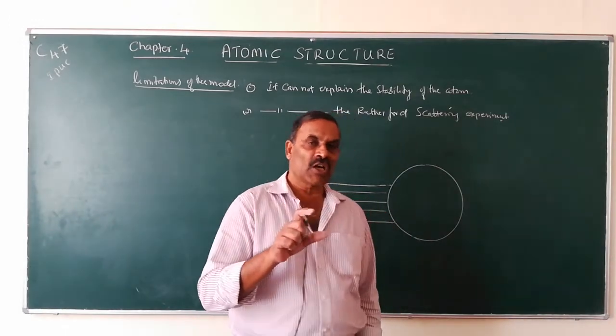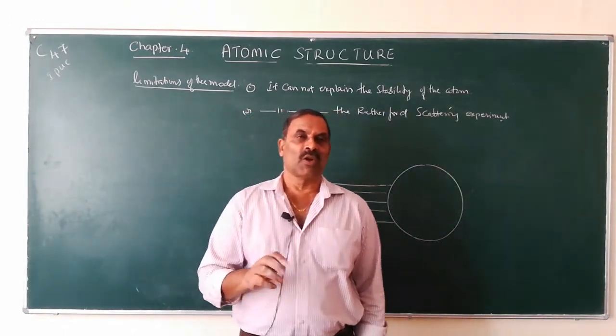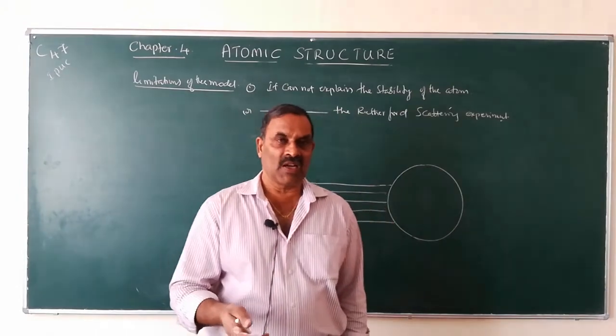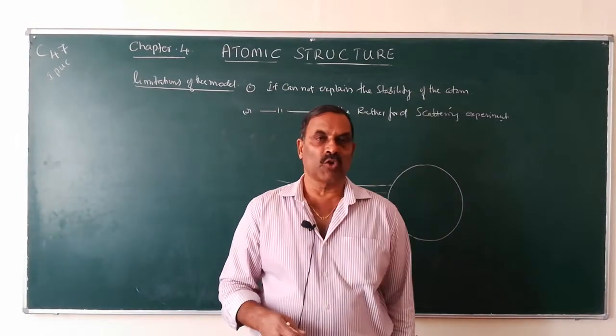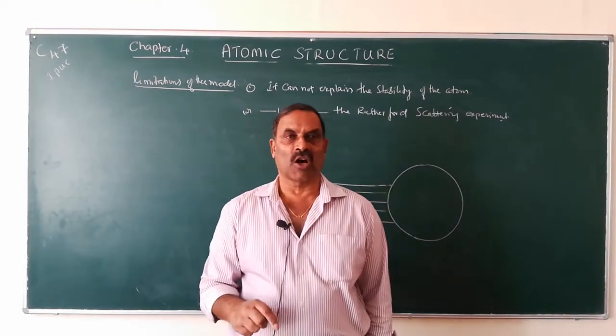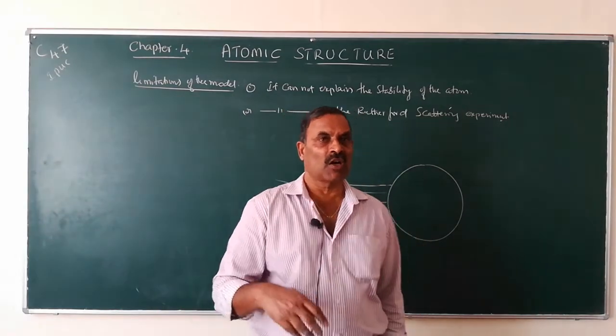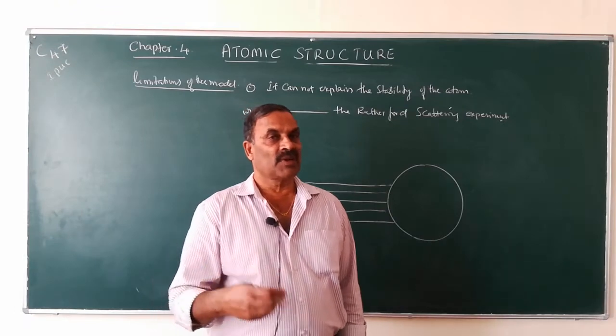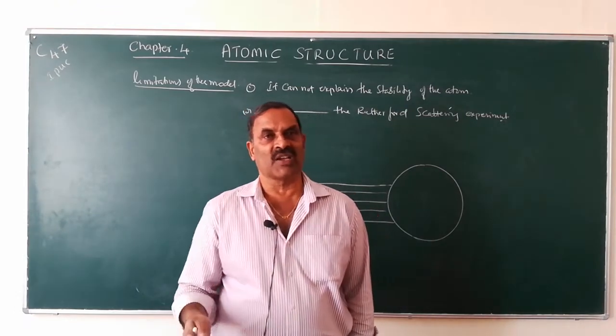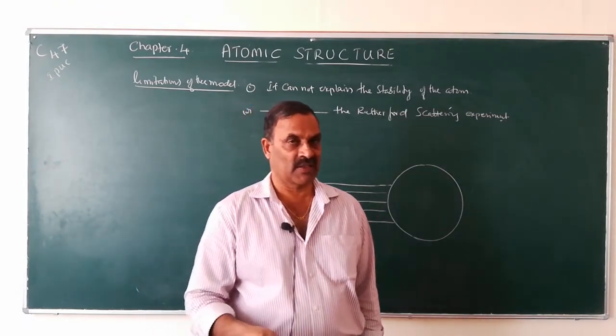When these radioactive rays are subjected to a magnetic field or electric field, some rays will bend towards the cathode, called alpha rays. Some rays bend towards the anode, called beta rays. Some rays go without any deflection, called gamma rays.